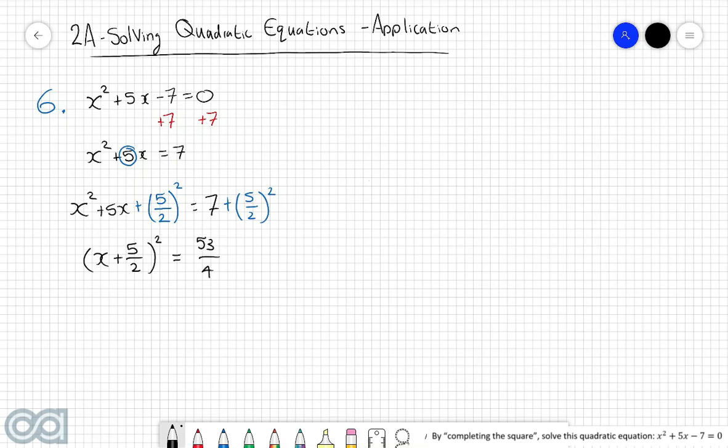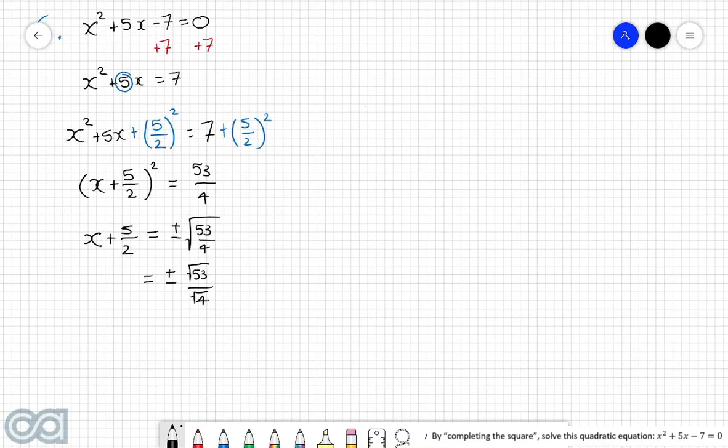Then we need to take the square root of both sides of the equation. If we square root the left-hand side, then all we're left with is x plus 5 over 2. But then on the right-hand side, we get plus minus the square root of 53 over 4. And now with the right-hand side, we can split up the square root into two separate parts. So that will now be plus minus the square root of 53 over the square root of 4. And of course, the square root of 4 is just 2. So now the right-hand side is plus minus the square root of 53 over 2.